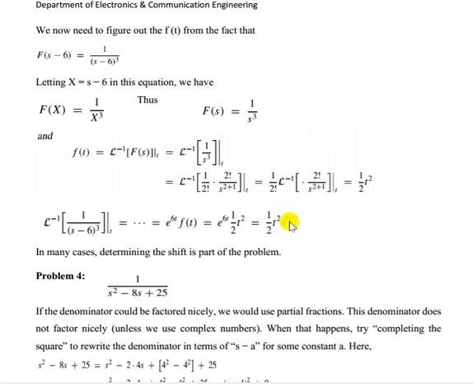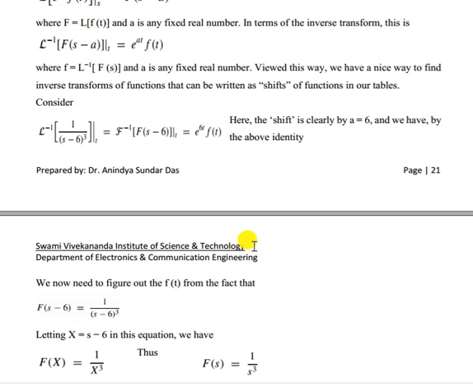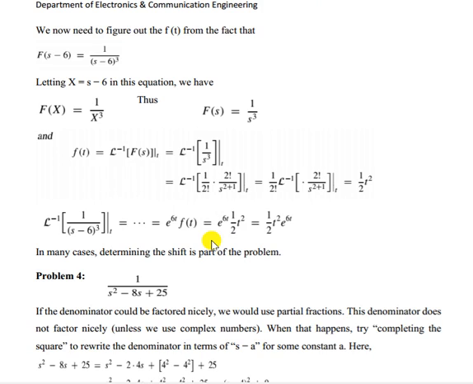E to the power 6t is there for this (s minus 6) term, and this is cube. Cube will come when it is multiplied by t squared, because on integration it will add up by 2. Whatever this value here, you have to take the 2 factorial. Okay. If it is square, then it will be t, and here it will be 1 only. Okay, 1 factorial.